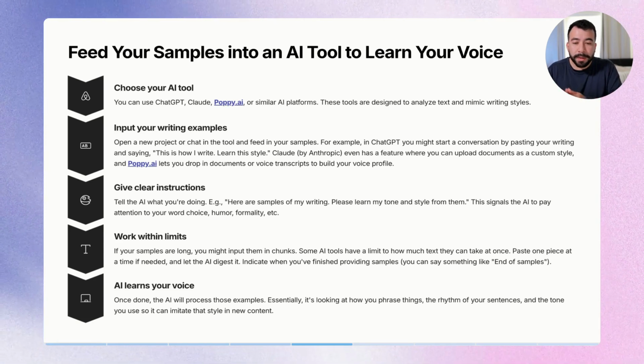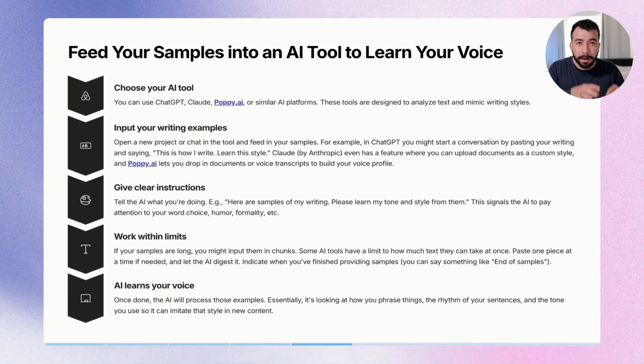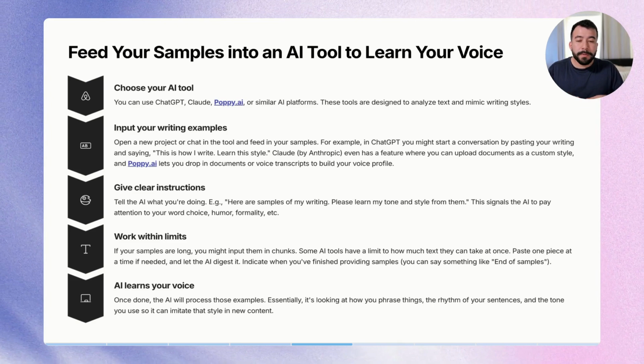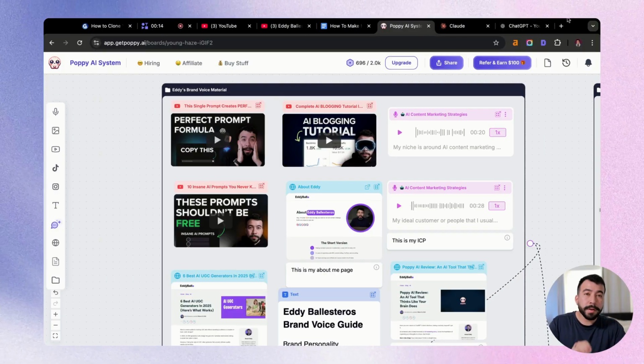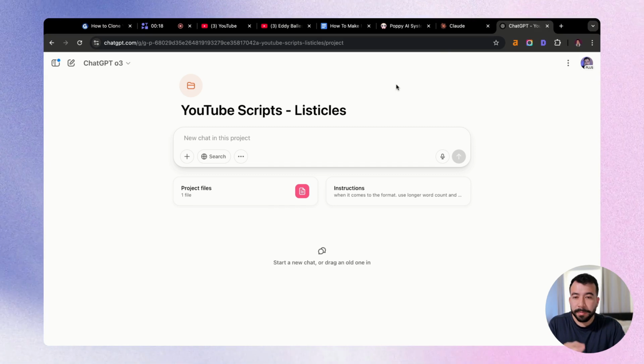We're going to work within our limits. We're going to make sure that we can test our articles and our blog posts and see what that will do. And then from there, we're going to have an AI voice model. Okay, so we have Poppy, we have Claude projects, and we also have ChatGPT projects.